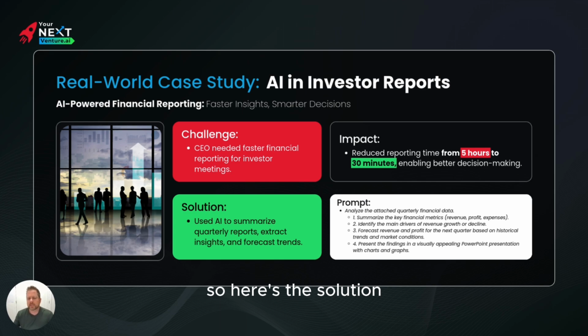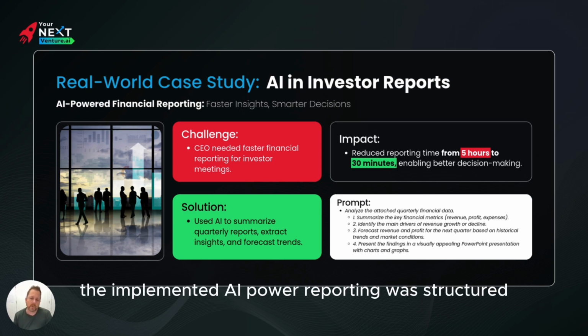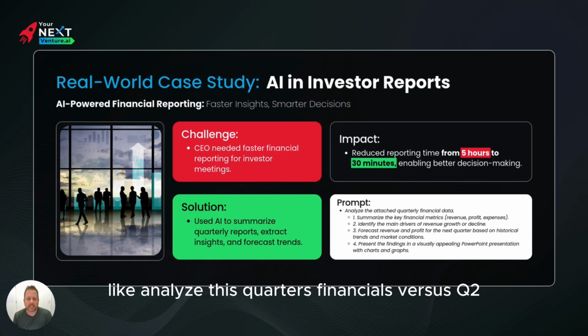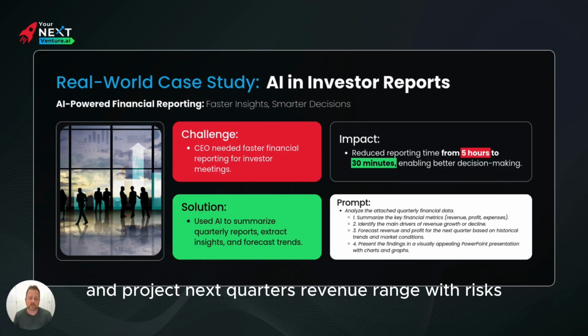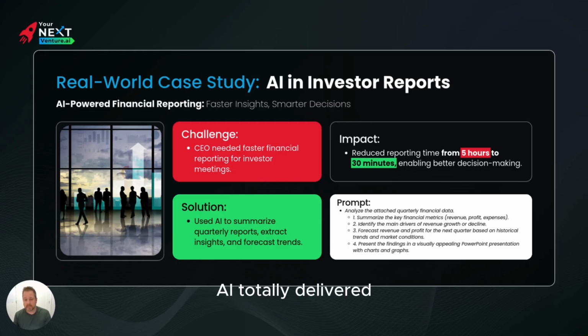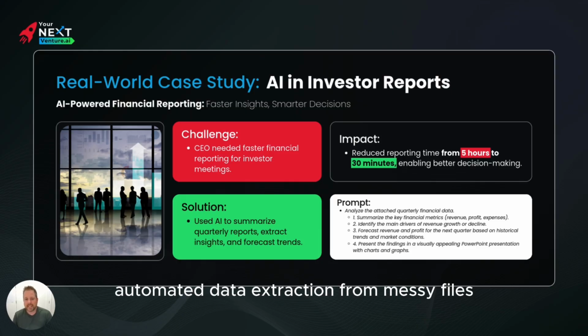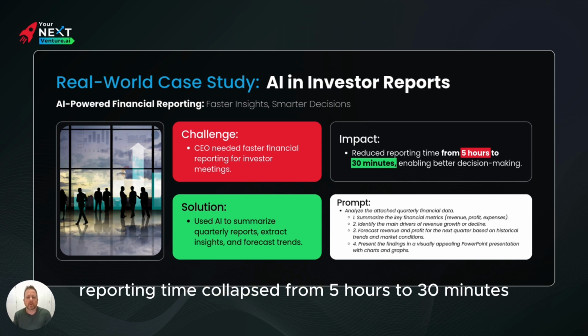So here's the solution. They implemented AI powered reporting with structured prompts like analyze this quarter's financials versus Q2, flag anomalies, summarize key drivers, and project next quarter's revenue range with risks. AI totally delivered: automated data extraction from messy files, concise narratives and summaries, not just numbers, and trend forecasts with confidence intervals.